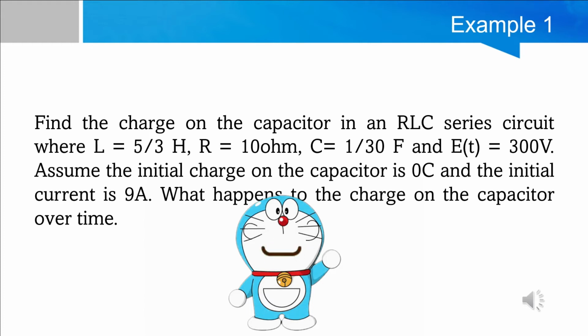As for example 1, find the charge on the capacitor in an RLC series circuit where the inductance equals 5/3 henry, resistance equals 10 ohm, capacitance equals 1/30 farad, and the electrical potential is 300 volt. Assume the initial charge on the capacitor is 0 coulomb and the initial current is 9 ampere. What happens to the charge on the capacitor over time?